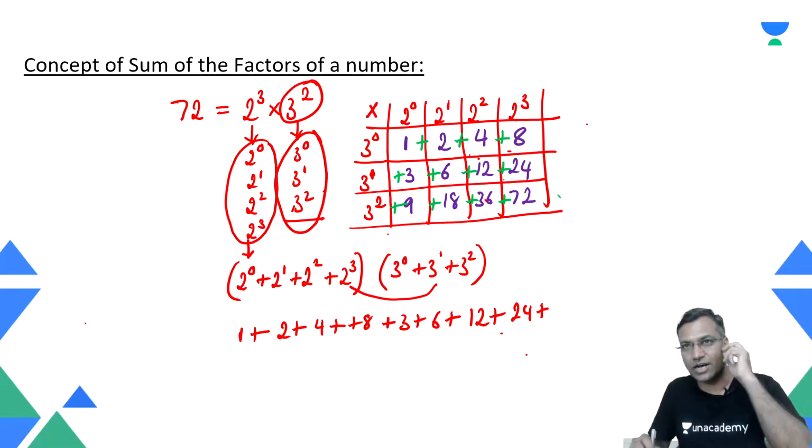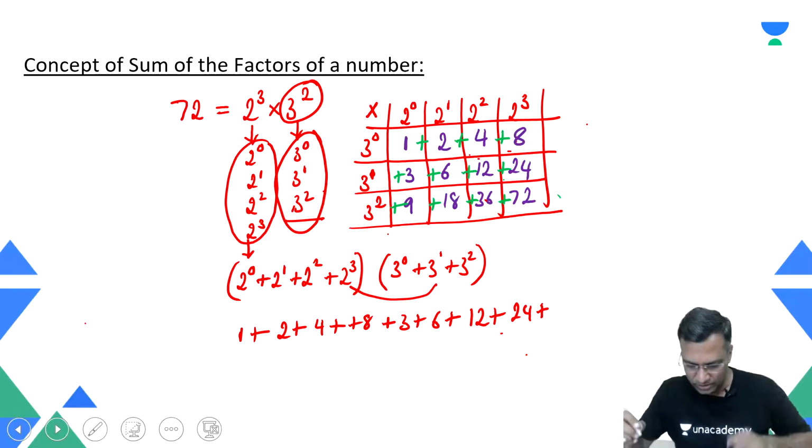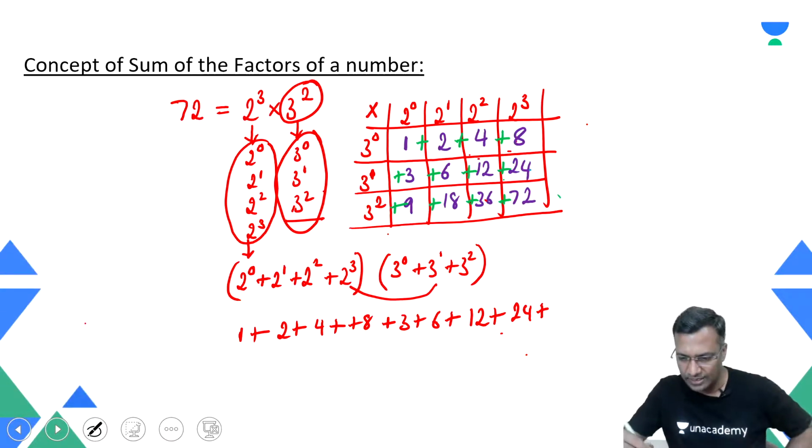Now you start seeing that all this looks familiar. Hey, there is a 1 here. Where are these particular numbers? Here they are. There is a 1, you wrote that 1. There is a 2, you wrote that 2.